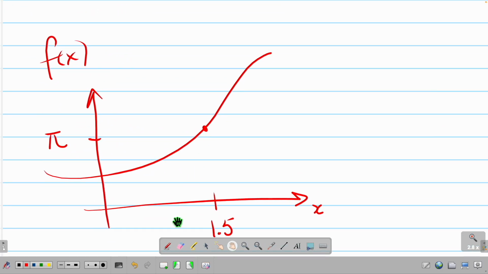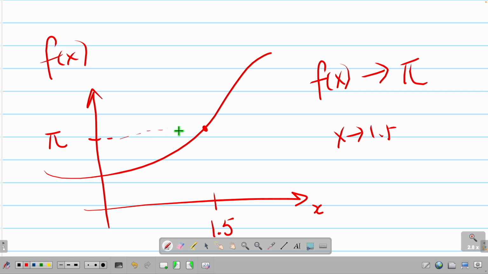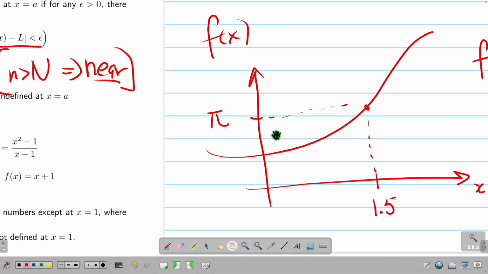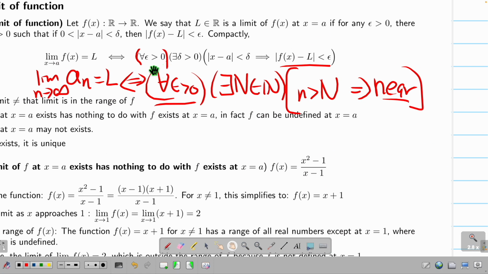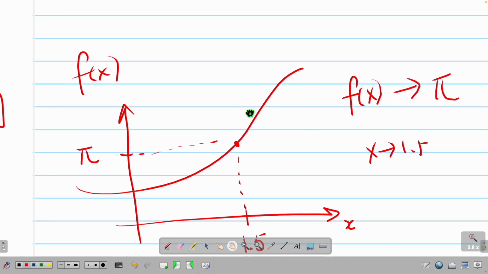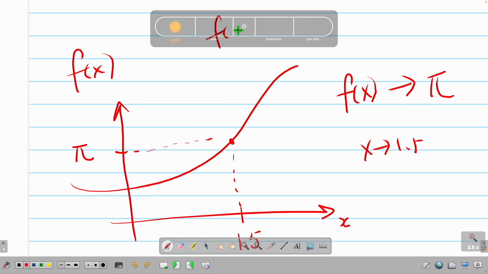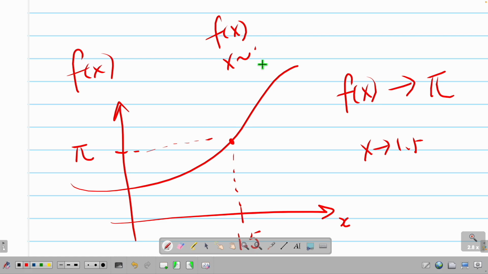So I'm going to say f(x) goes to pi for x going to 1.5. So that means if my x is near 1.5, it should converge to pi. Then what I'm going to do? I'm just going to do the same thing here. For any gap you give me, that means you disagree. You say that no, f(x) is not pi, for x around 1.5. You are saying no, they are not the same.